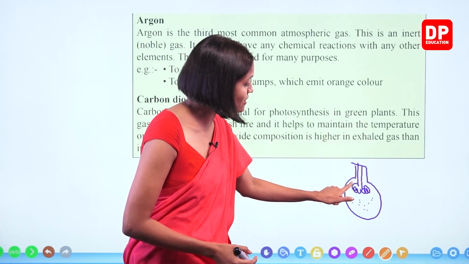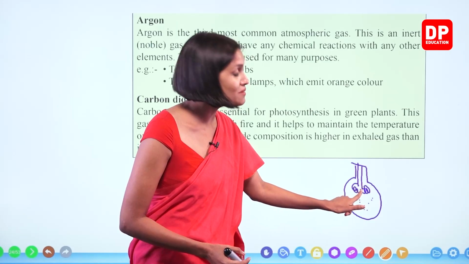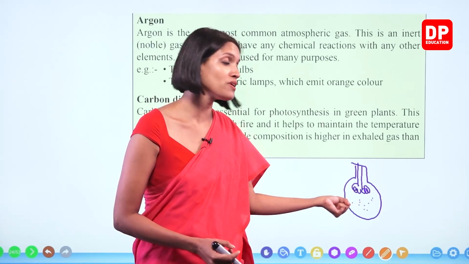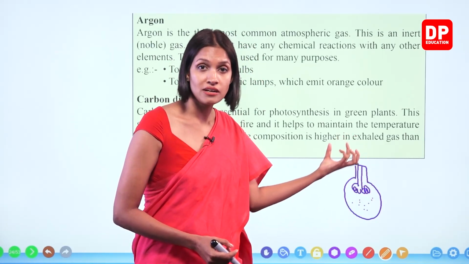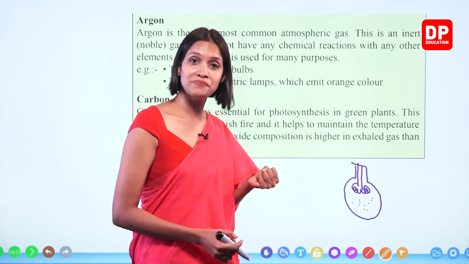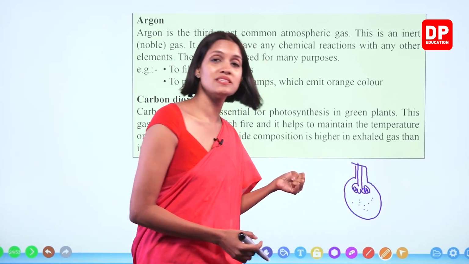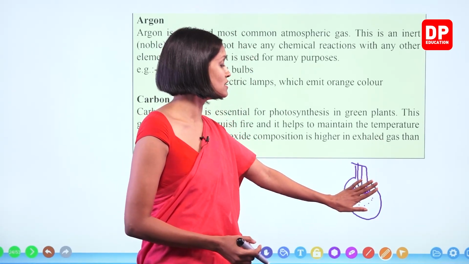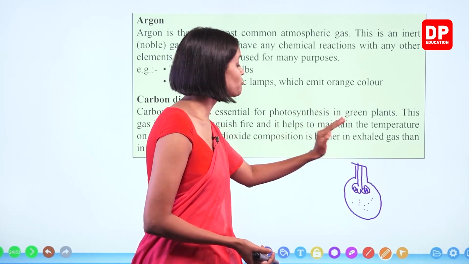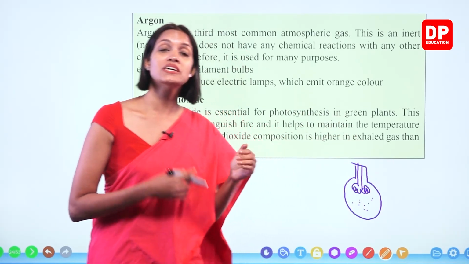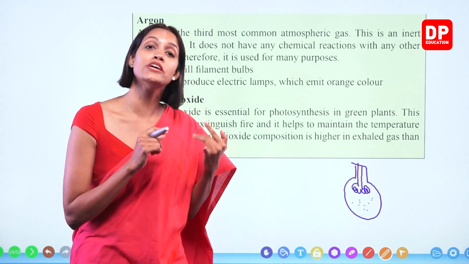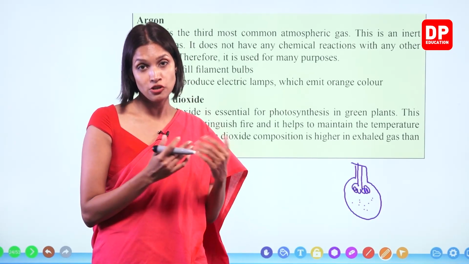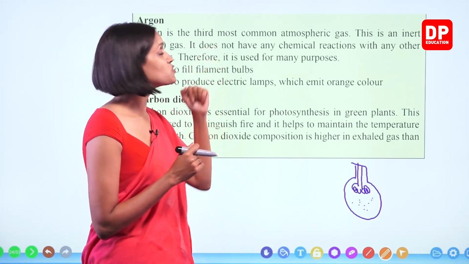So when we provide electricity, this coil or filament gets heated up. Because of the heat, when oxygen is present in a place where it gets heated up, what will happen? It will catch fire. Combustion takes place. Therefore, we should never use reactive gases like oxygen to fill these bulbs. In order to fill these bulbs, we have to use noble gases or inert gases, the gases that don't react with anything else under normal conditions. Argon is one type of gas.